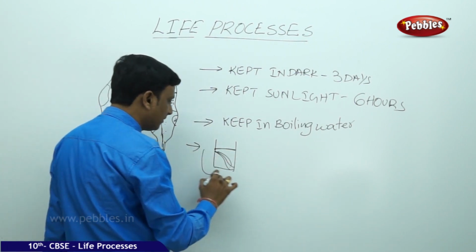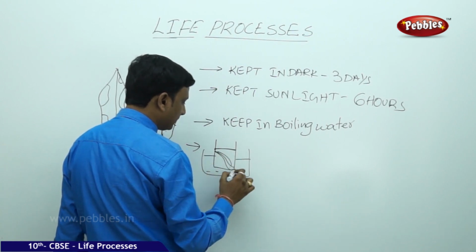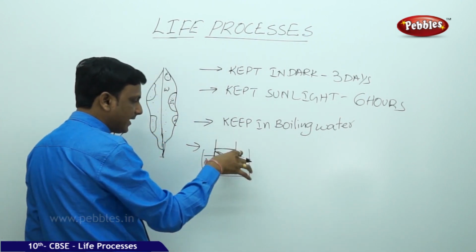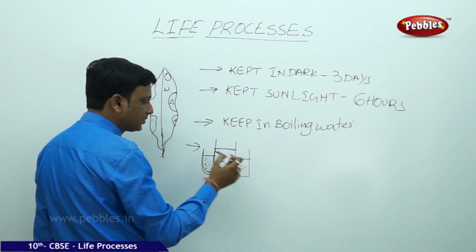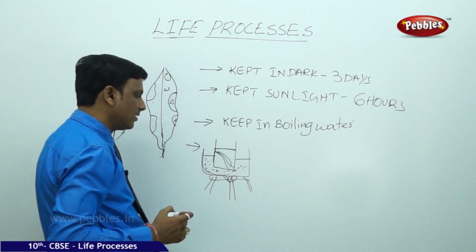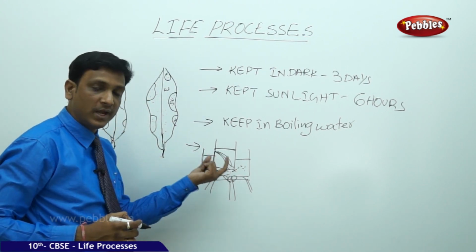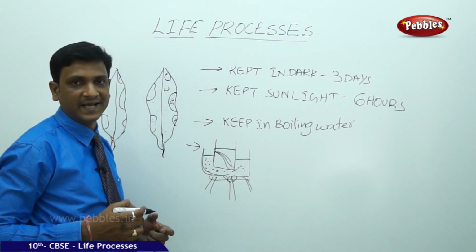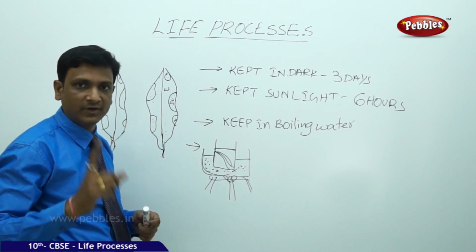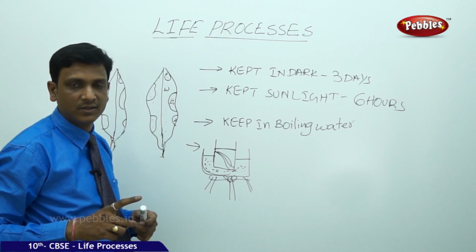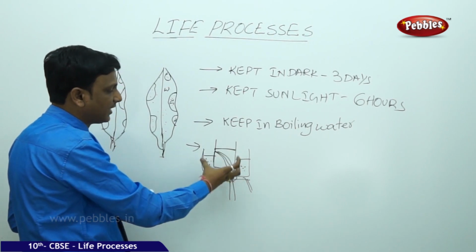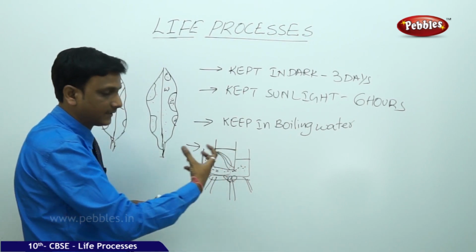Now this beaker has to be kept in a water bath, a small tub with water. The beaker has to be kept in another container which contains water, and the whole setup has to be kept on fire, some burner. Here we are boiling the leaf in alcohol, but we cannot do that directly because alcohol is highly inflammable and there is a chance of catching fire. So never boil alcohol directly on flame. We have taken the alcohol in a beaker and kept it in a water bath, so the heat is supplied to the alcohol to boil, not the direct fire.